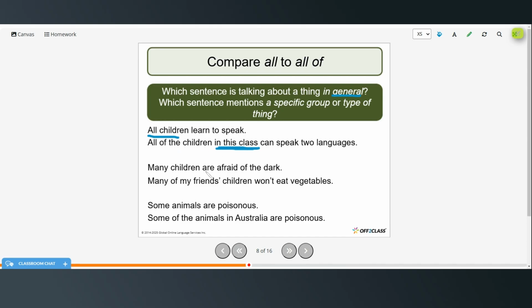Many children are afraid of the dark, so that's general. Many of my friends' children won't eat vegetables. So here again, my friends' children, we're talking about a specific group. Some animals are poisonous, so that's general. Some of the animals in Australia are poisonous. So here we're talking about a specific group of animals, the ones in Australia.